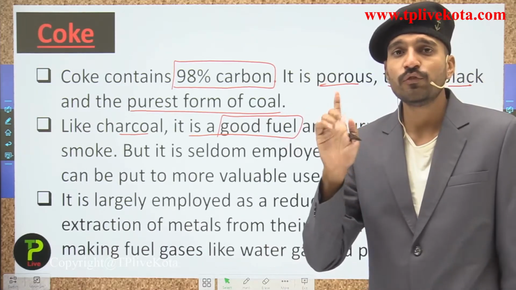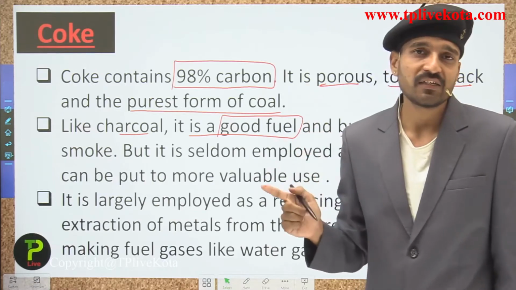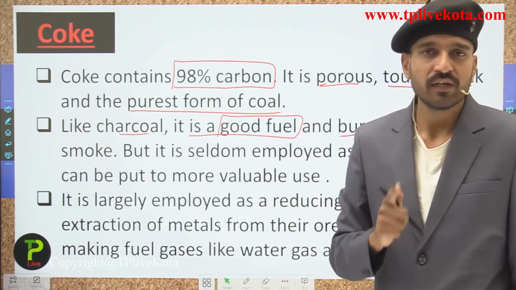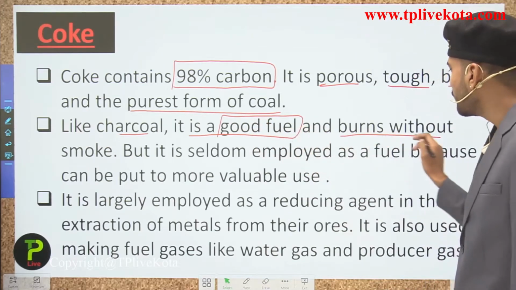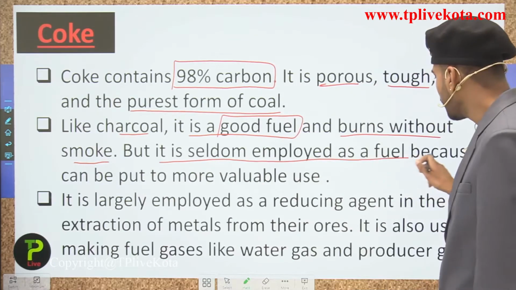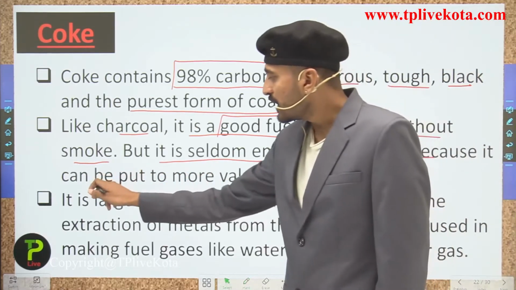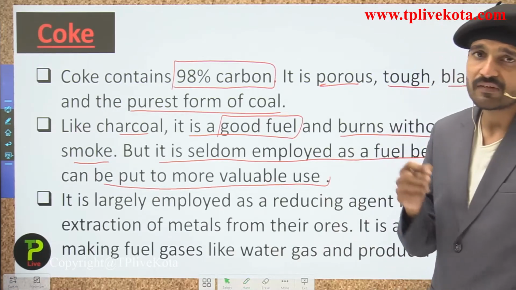But instead of using the coke as a fuel, we are using it in the metallurgical industries as a reducing agent. Just remember this point, students: like charcoal, it is a good fuel and burns without smoke, but it is seldom employed as a fuel because it can be put to more valuable use, as I have just told you, in the metallurgical industries.